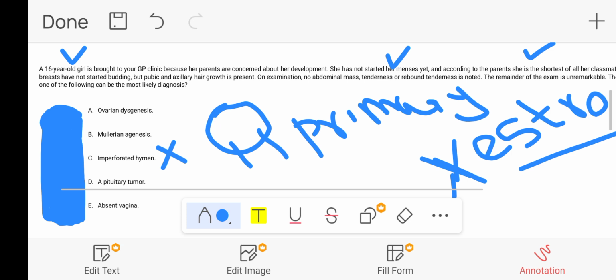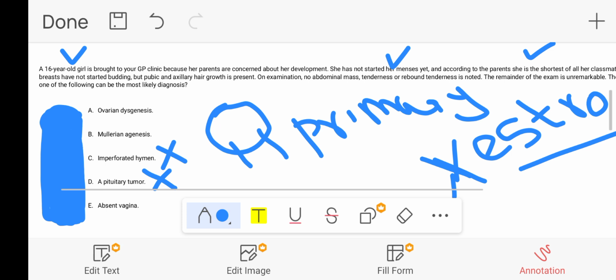What about the pituitary tumor? With a pituitary tumor, the patient will present to you with a headache. Second, since a pituitary tumor is most likely a prolactinoma, there should be galactorrhea, milk discharge from the breast, but there is no such statement mentioned in the question. This is also the wrong option.